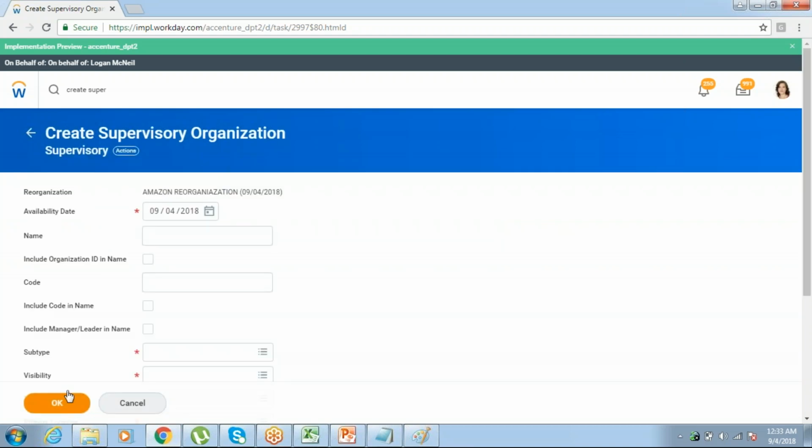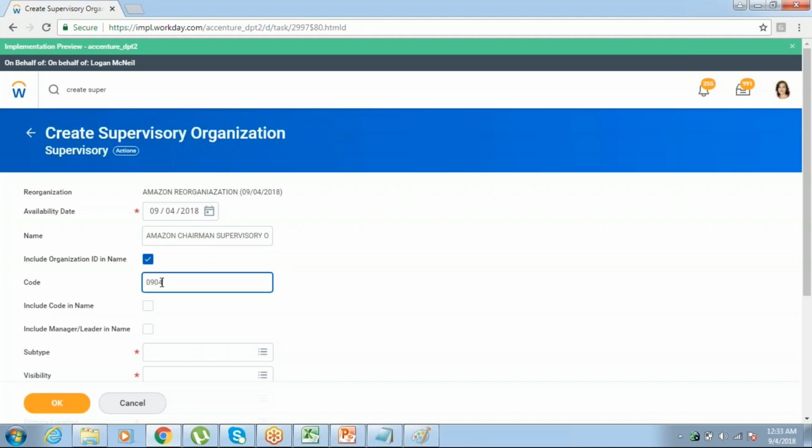Now under this reorganization, I am creating my supervisory organization. Amazon supervisory organization. Let's take Amazon chairman. Now if you want to include an ID, you will check it here.